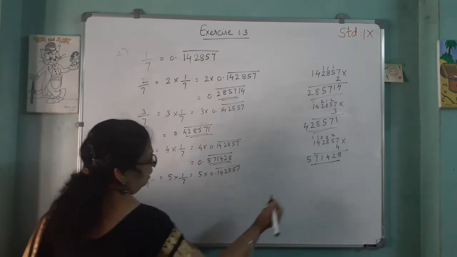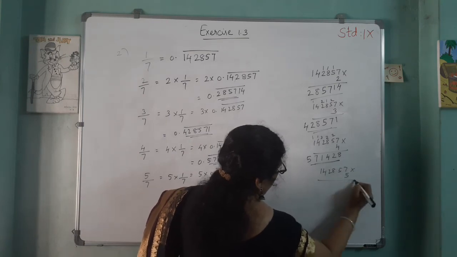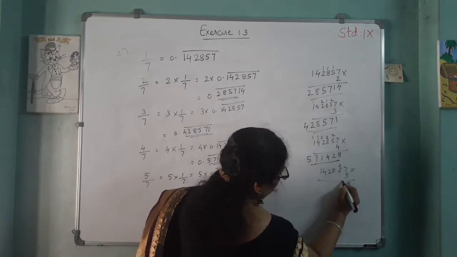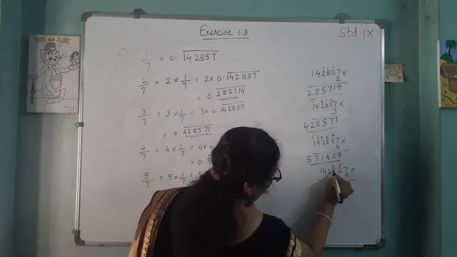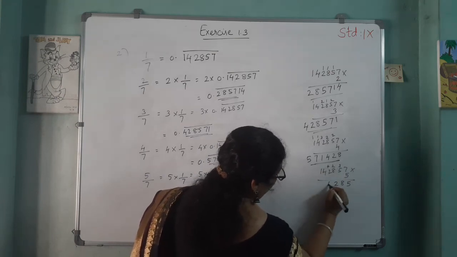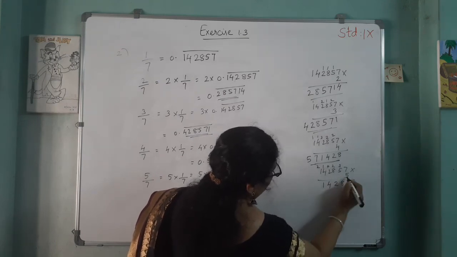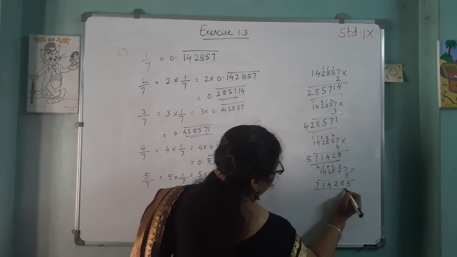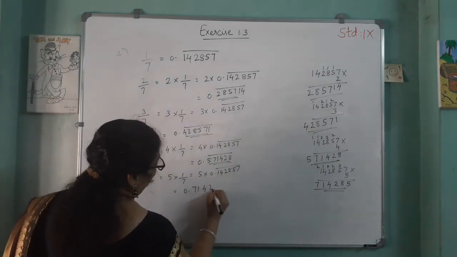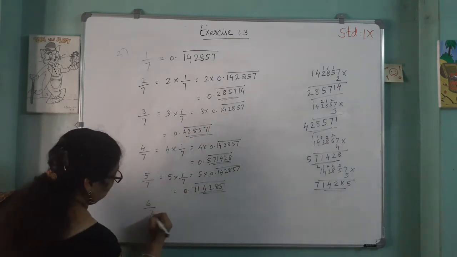And next, 5 by 7 is equal to 5 into 1 by 7, that is 5 into 0.142857 bar. Next we multiply 142857 into 5. 7 fives are 35, 3 carrying. 5 fives are 25 plus 3, 28, 2 carrying. 8 fives are 40 plus 2, 42, 4 carrying. 5 twos are 10 plus 4, 14, 1 carrying. 5 fours are 20 plus 1, 21, 2 carrying. 5 into 1, 5 plus 2, 7. So here the answer is 0.714285 bar.